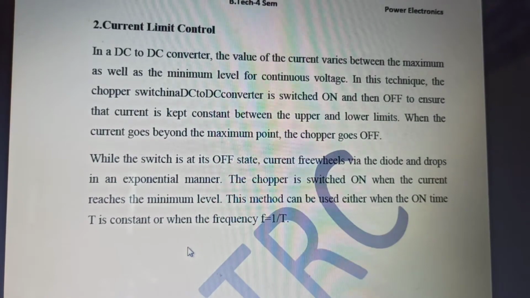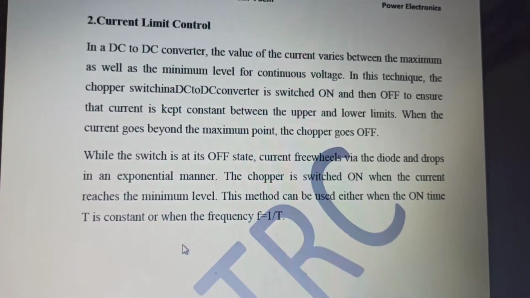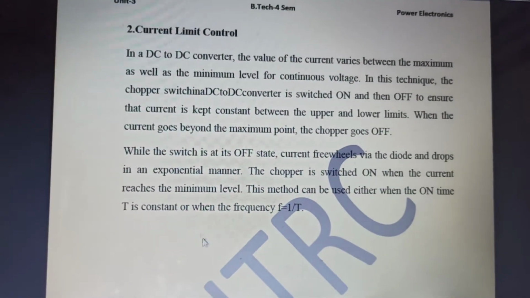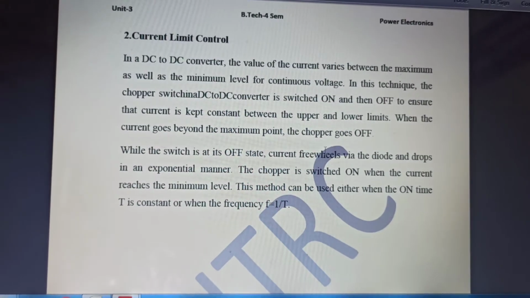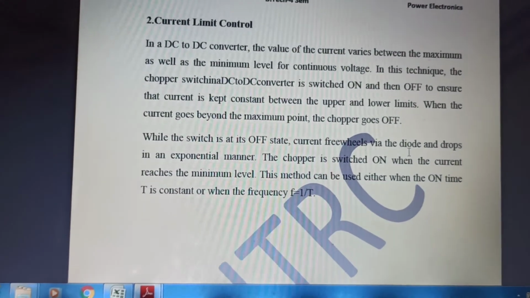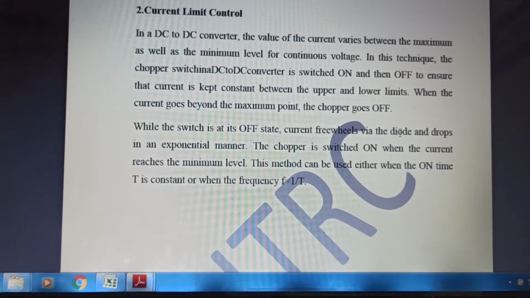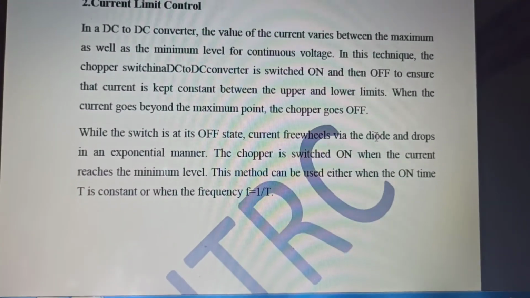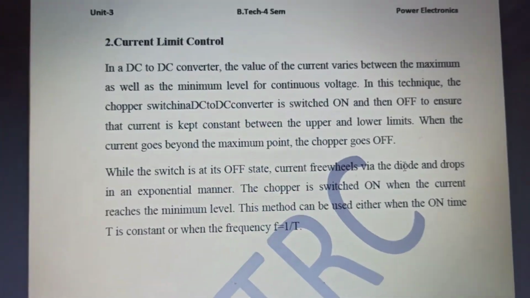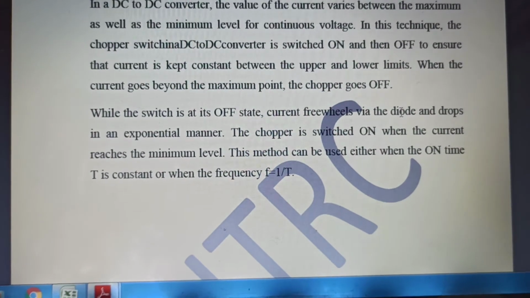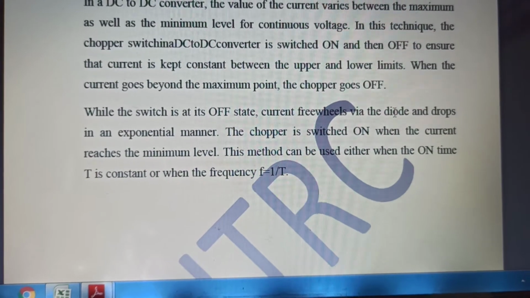When the switch is in its off state, the current freewheels through the diode and then discharges in an exponential manner. It will follow I naught max e to the power minus t upon RC. This is clear.